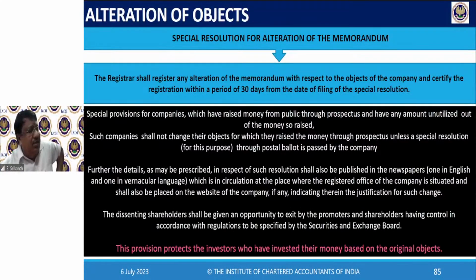Now we have seen registered office. This is for any other alteration. If you want to alter the memorandum, any alteration should be informed to the registrar. And the registrar shall register any alteration of the memorandum with respect to the objects of the company and certify the registration within a period of 30 days. So, name change has a procedure. Shifting of registered office has an elaborate procedure.